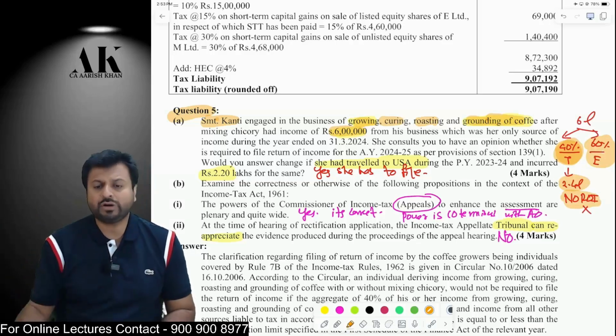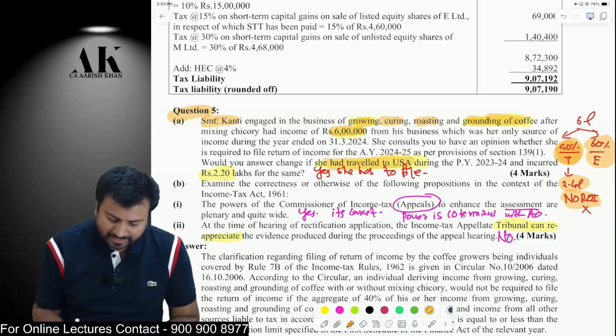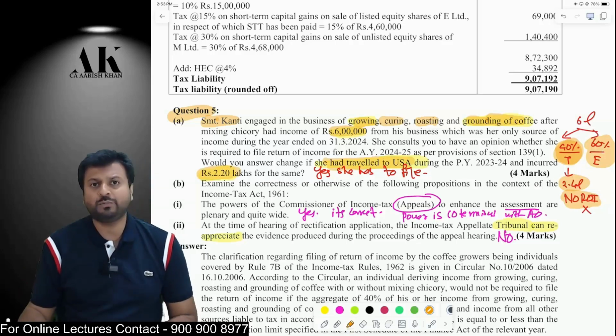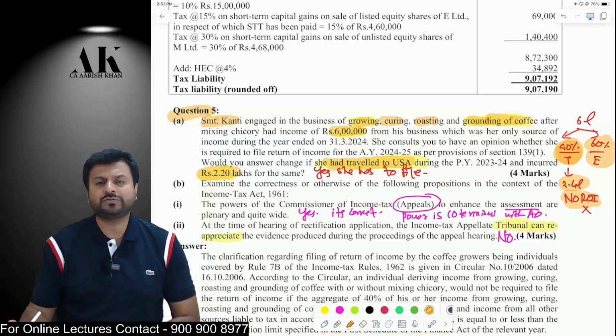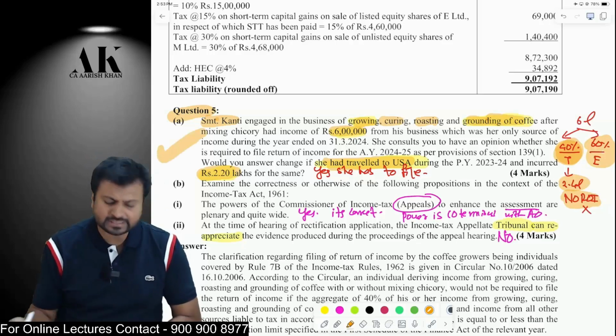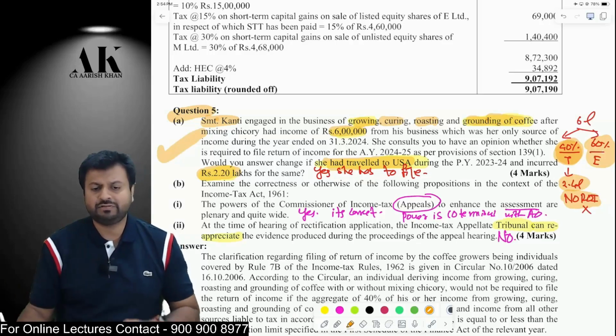But they have given one more reason. The SSC has traveled to USA. For that purpose, the SSC has incurred more than 2 lakh rupees for foreign travel. So, if you incur more than 2 lakh rupees for the purpose of foreign travel, are you liable to file income tax return? Because of this reason now, the SSC is liable to file the income tax return.